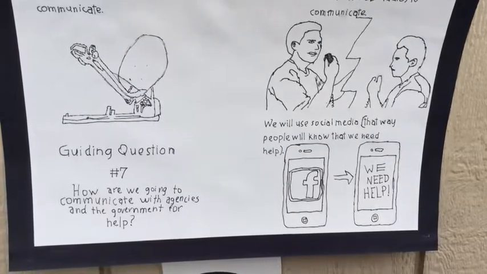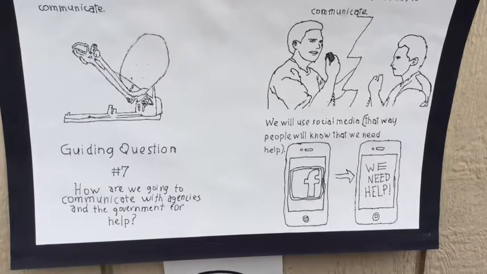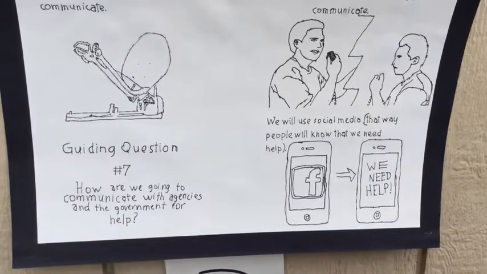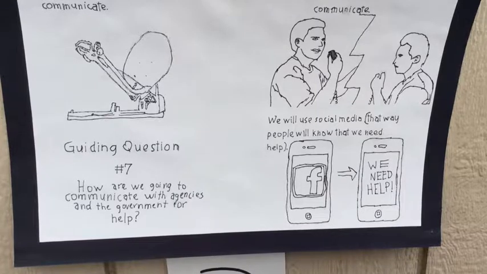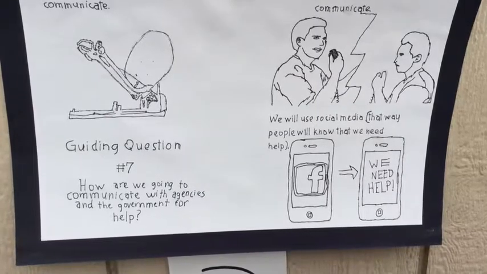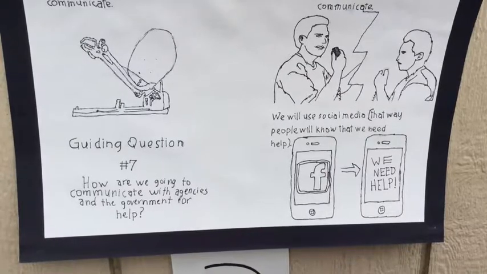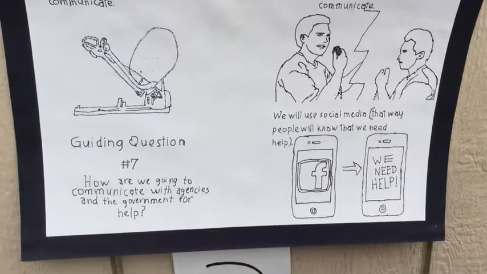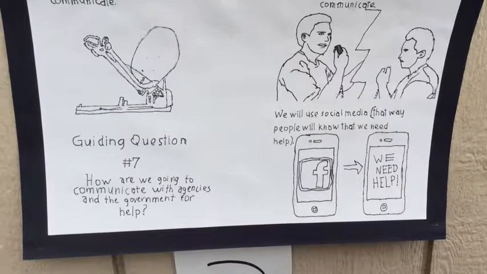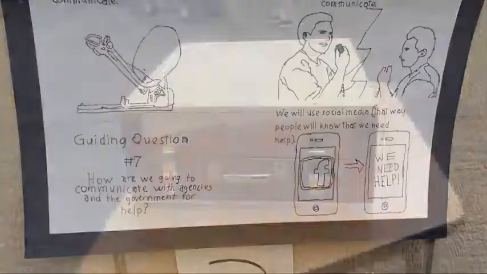The third way is the survivors can use images to communicate by posting an image on social media. An image on social media can draw people's attention, so it might make them want to help or tell the government that we need help. These are the 3 ways the people in Artaz can communicate with the government or other aid agencies.